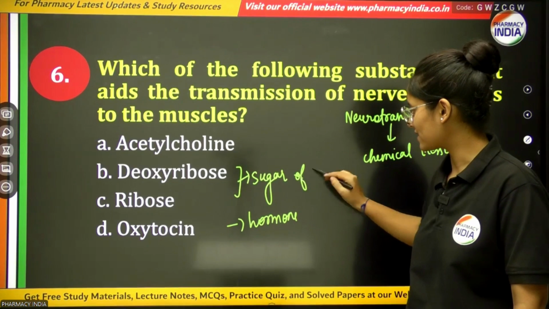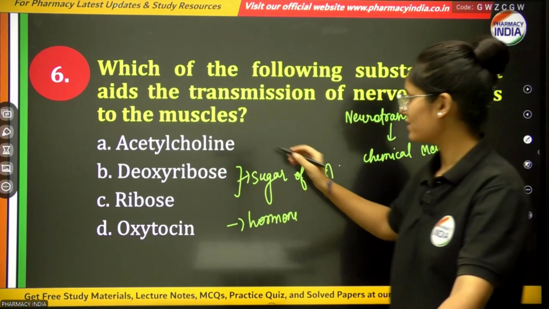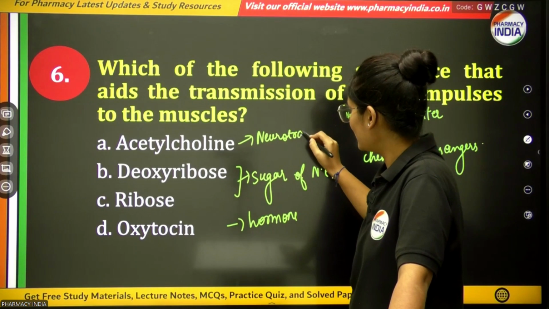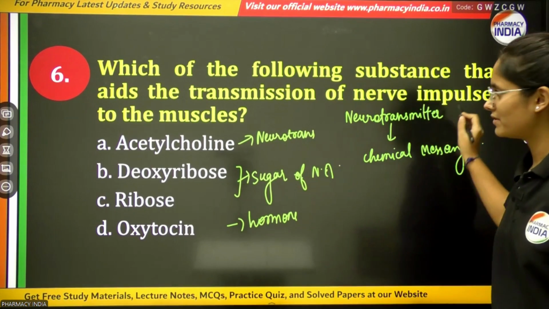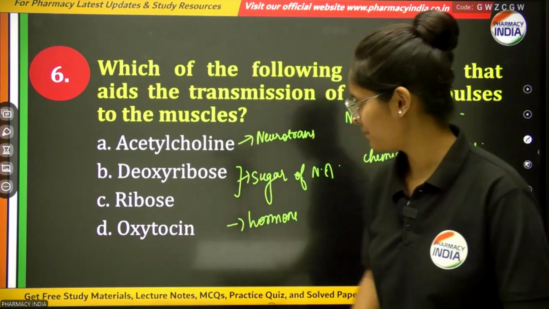Sugars of nucleic acid. Correct. So the correct option will be acetylcholine, which is an important neurotransmitter and is responsible for the transmission of nerve impulses to the muscles, whether cardiac, skeletal, or smooth.